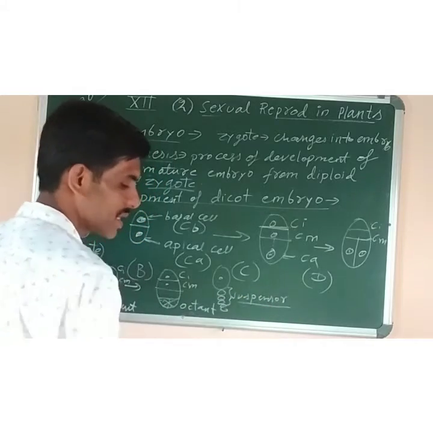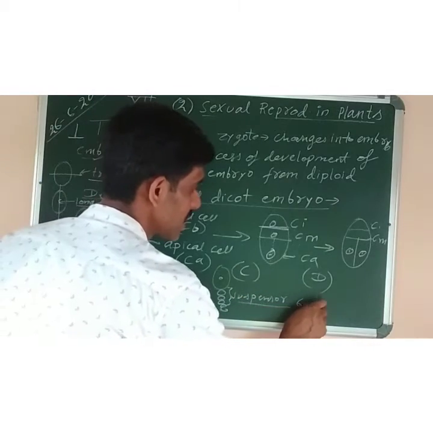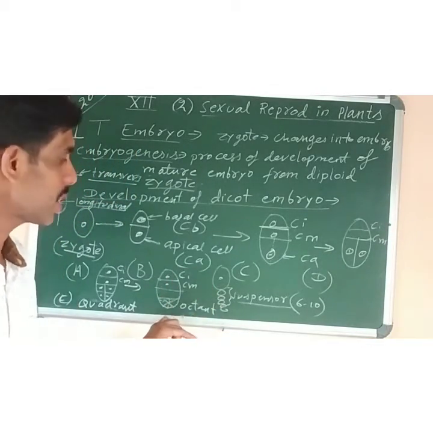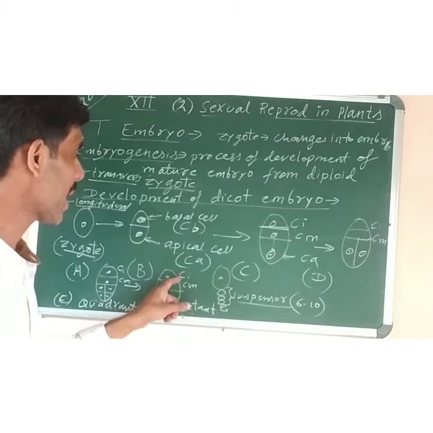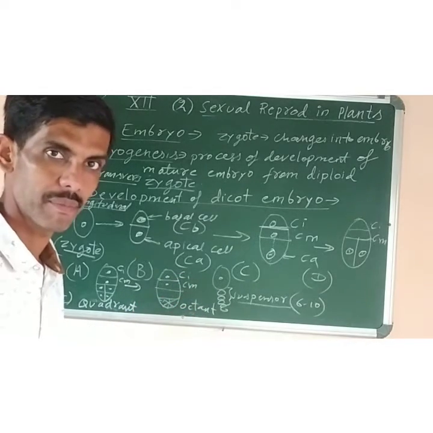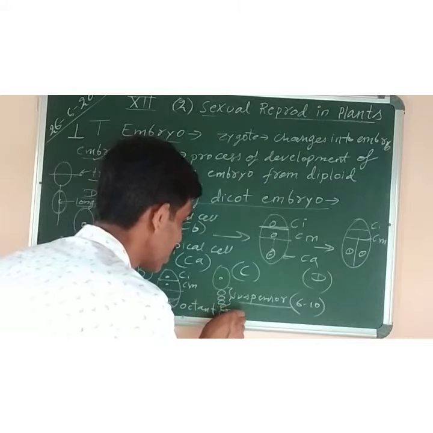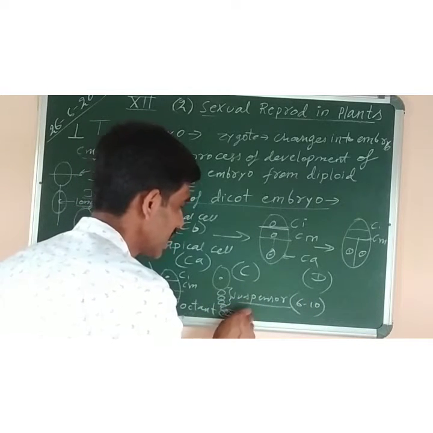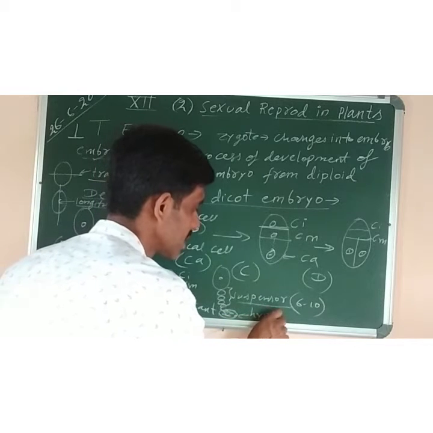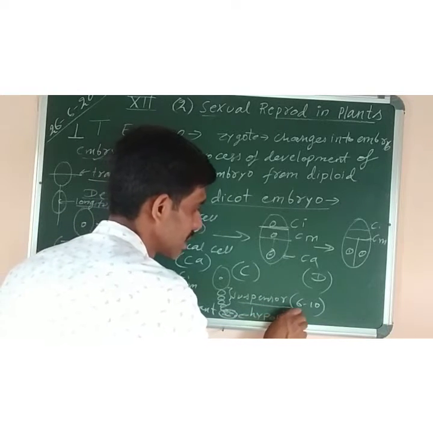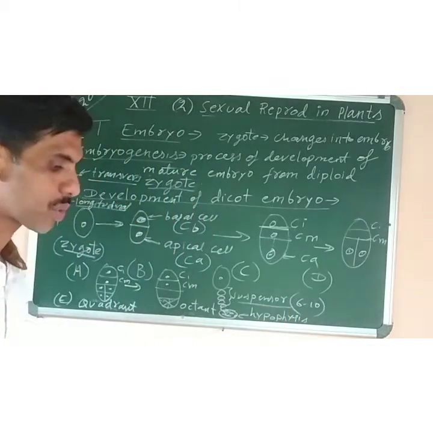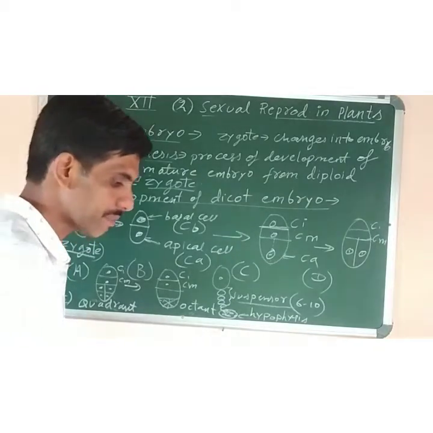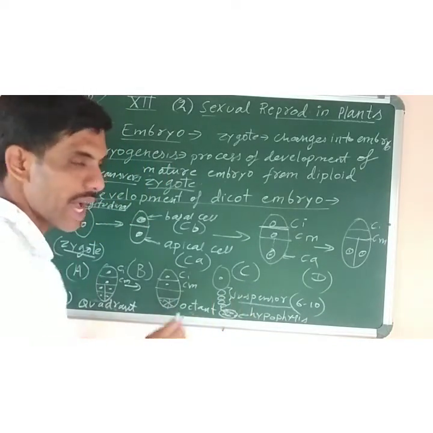So that is called suspensor. How many cells are there in suspensor? 6 to 10 cells are there. Suspensor contains 6 to 10 cells. How are they produced? They are formed by the division of basal cells CI and CM. And here at the base you can see the globular structure is there. Now this globular structure, which is made up of many cells, is known as hypophysis. So what word is used for that? It is called hypophysis. Okay. So the distal end cell of suspensor is functioning as hypophysis.